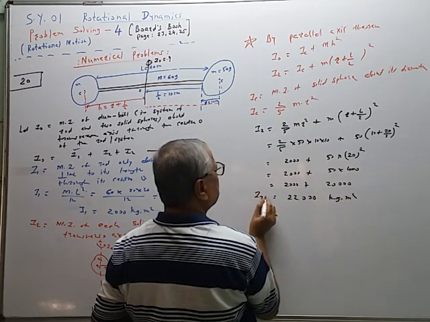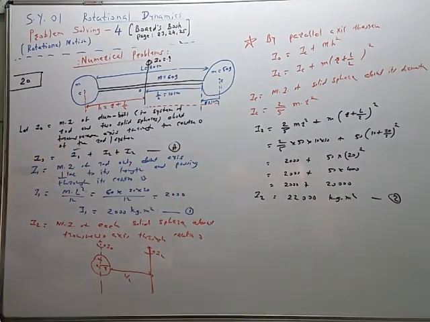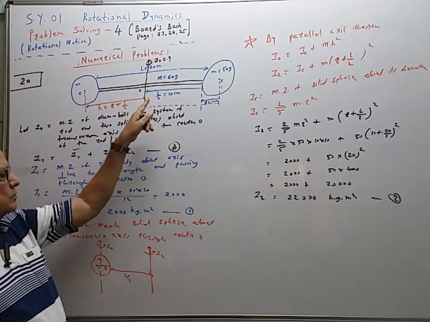So the moment of inertia of the sphere is given by this. Moment of inertia of the sphere about this axis is given by this.